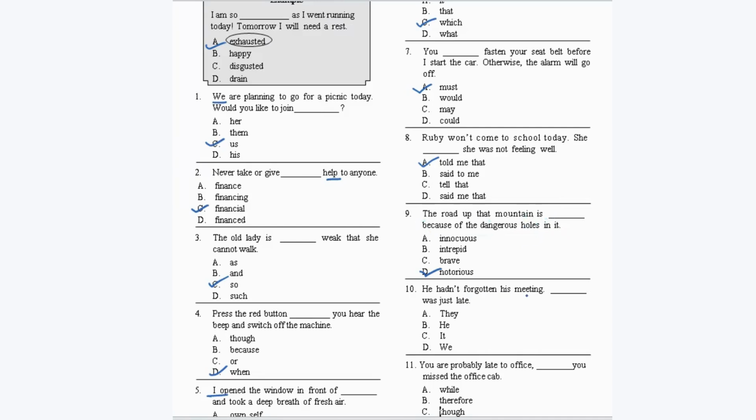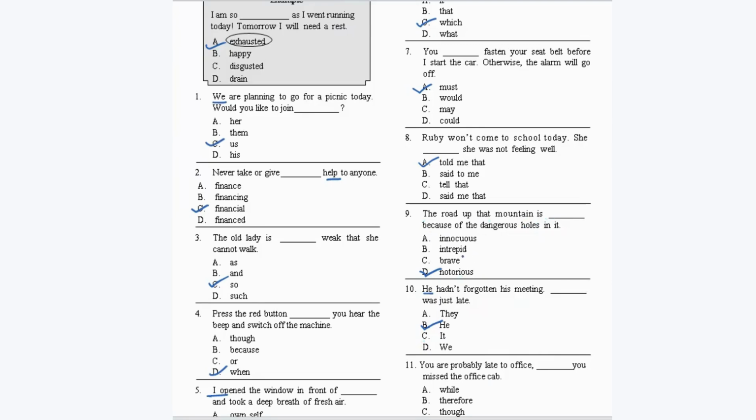He hadn't forgotten his meeting. Dash was just late. So we need a personal pronoun, he, only here. Okay, he hadn't forgotten his meeting. He was just late. You're probably late to office. Dash, you missed the office cab.